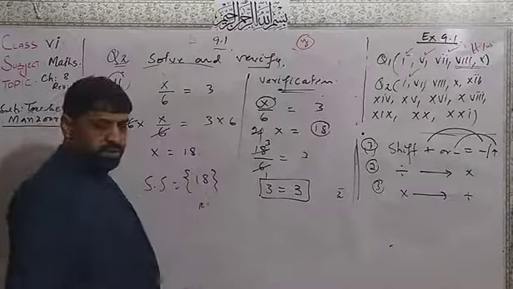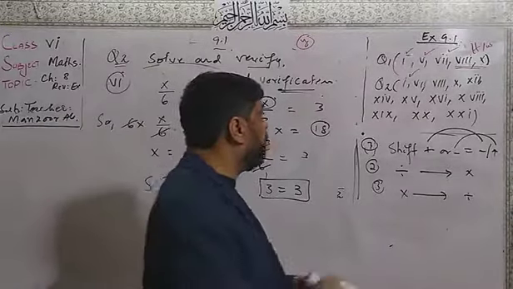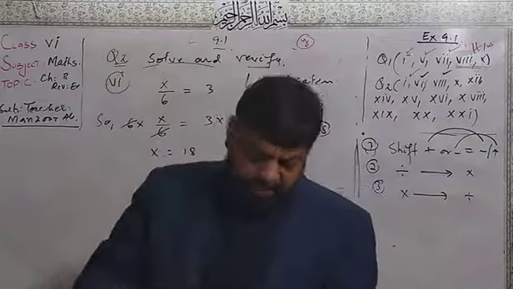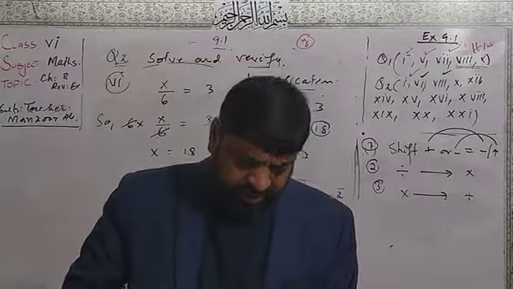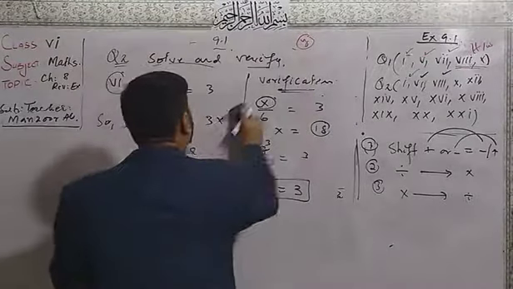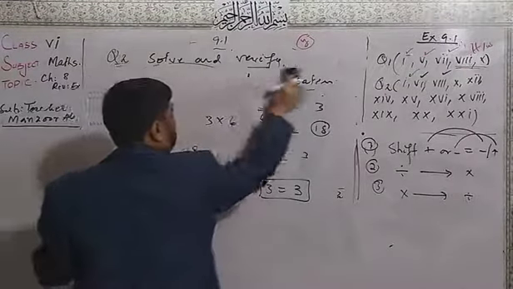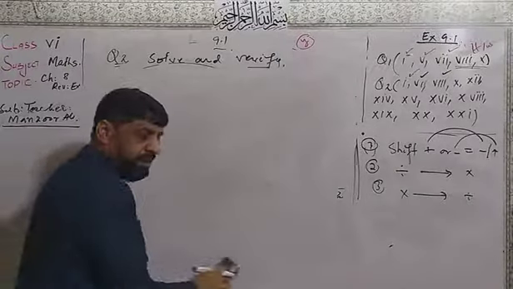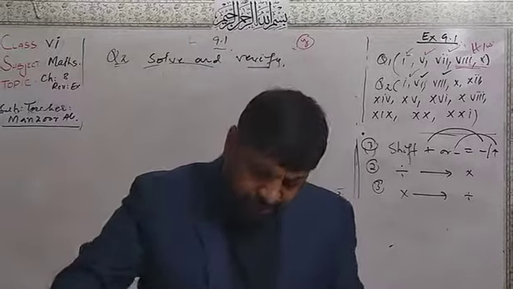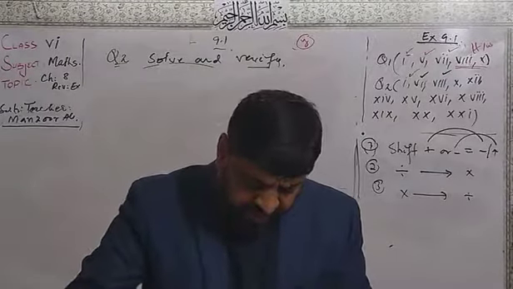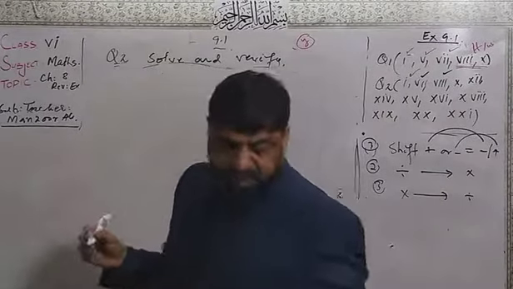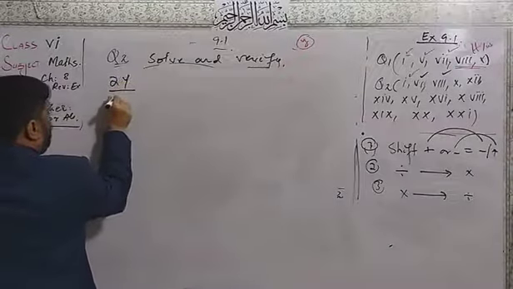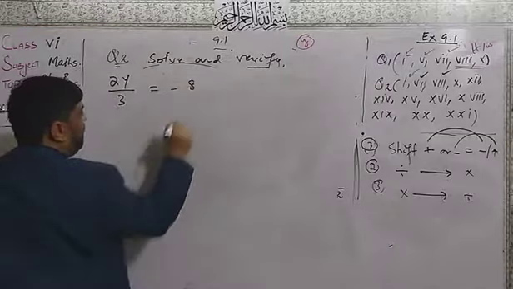This is the question. Now dear students, after 6 there is the 8th sum. What about the 8th sum? Number 8, very easy. We have only 2 values here. I want to find the number 8. In number 8, dear students, I have 2y over 3 equal to minus 8.